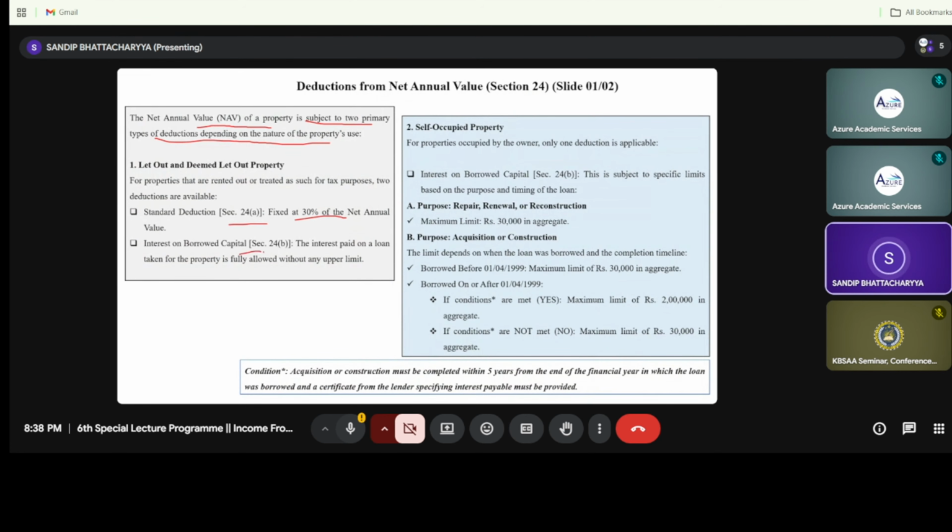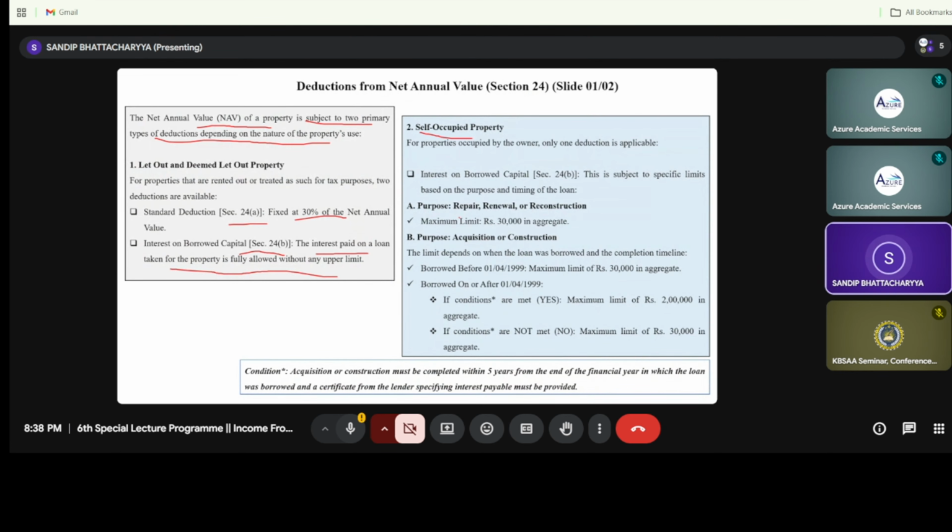Second is the interest on borrowed capital under 24B, that is the interest paid on the loan taken for the property. It is fully allowed without any upper limit, but there is an upper limit subject to a maximum of rupees 2 lakh, and there is some provision we will see later on. Now there are two types of property, as we have discussed in our previous slides, that is the self-occupied property as well as the let out property.